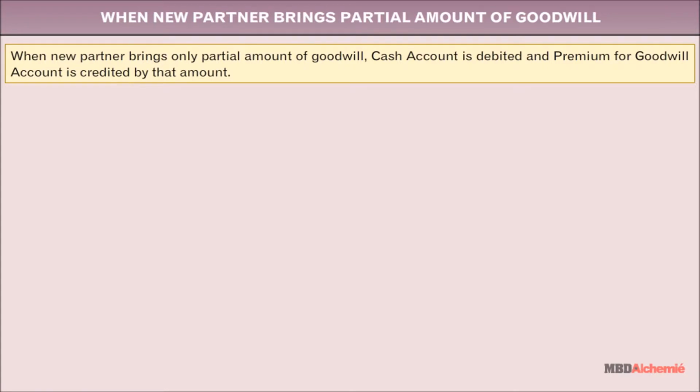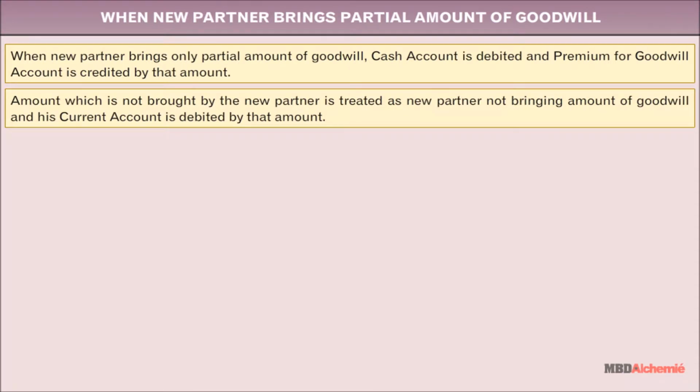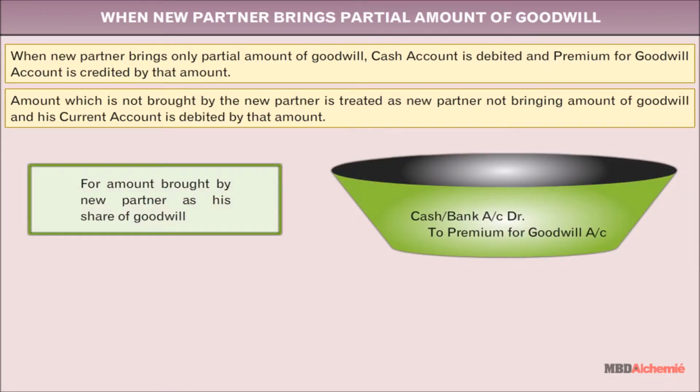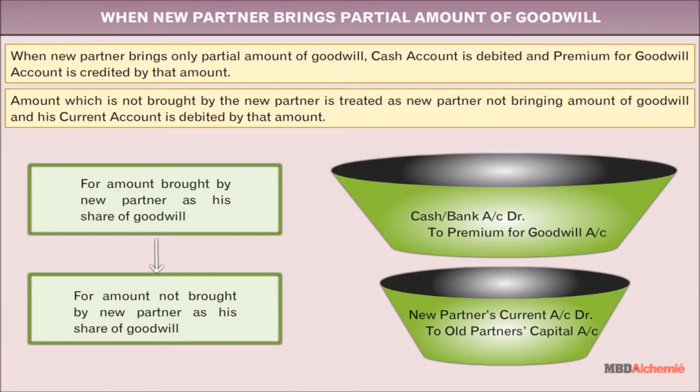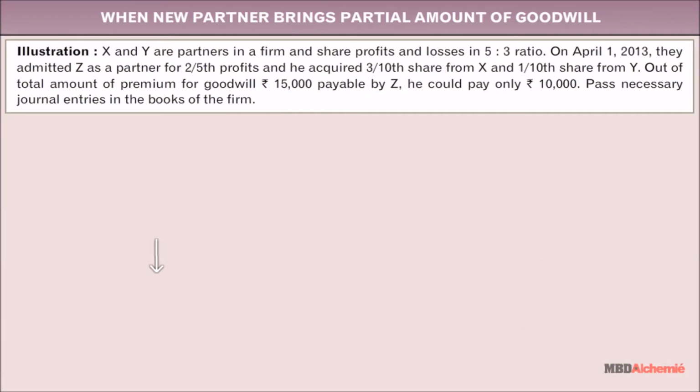When the new partner brings partial amount of goodwill. When the new partner brings only a partial amount of goodwill, cash account is debited and premium for goodwill account is credited by that amount. The amount which is not brought by the new partner is treated as the new partner not bringing the amount of goodwill, and his current account is debited by that amount. Journal entries will be as follows. Let's understand with an example.